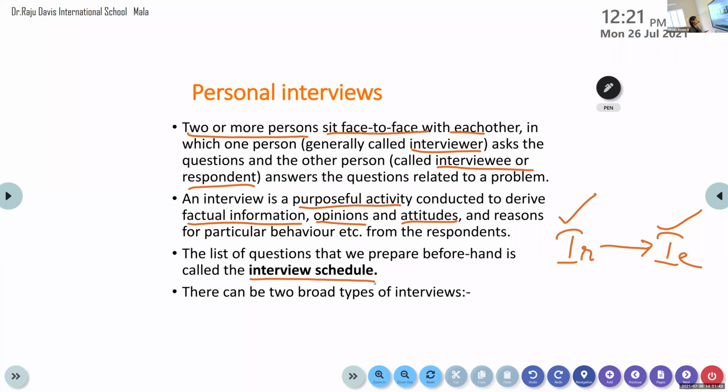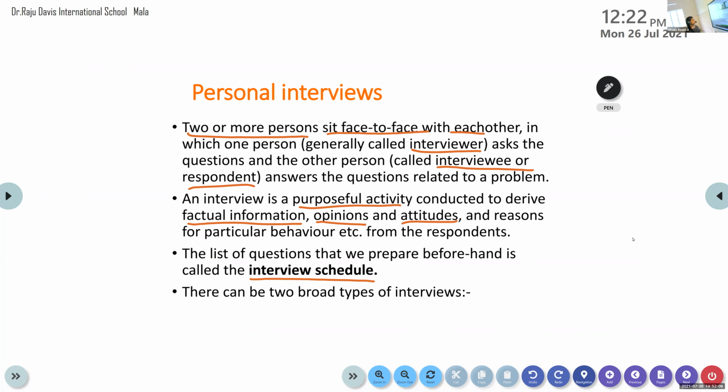Based on this, there can be 2 broad types of interviews. We'll study that. Please take down the definition, and after that we'll discuss. So basically, in personal interviews, there will be one interviewer who is the person asking the question, and another, the interviewee, who is the person attending or answering or responding to the questions, hence the name respondent.